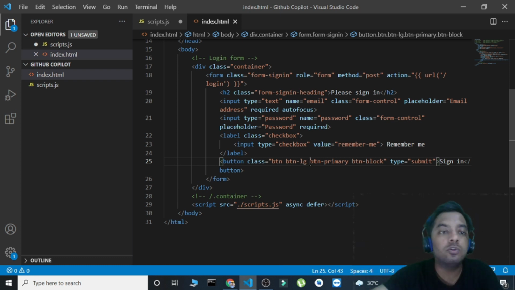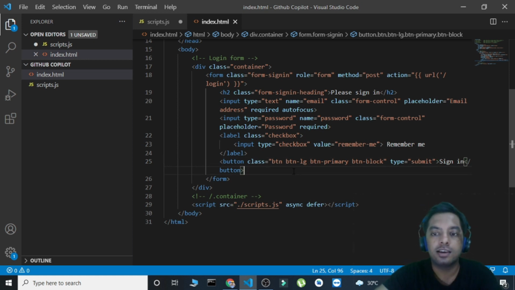So Copilot didn't know that I want to use Bootstrap or not. It had just used the Bootstrap classes. So this might be the problem for now, that it doesn't know which language I'm working with, which frameworks or libraries I'm working with. It just provided me with the code.